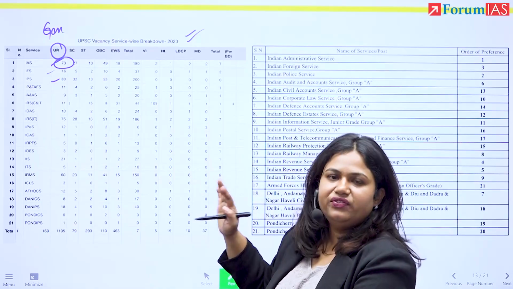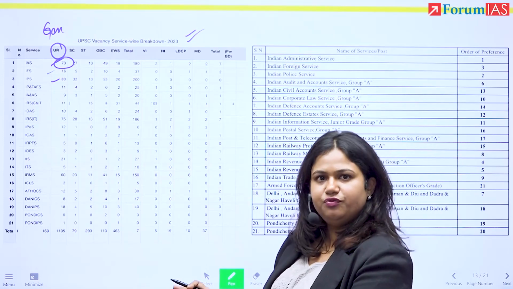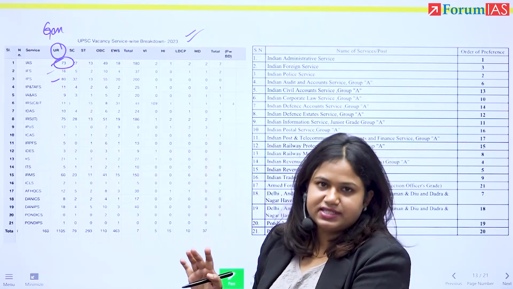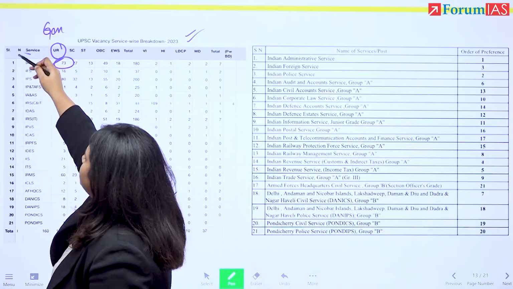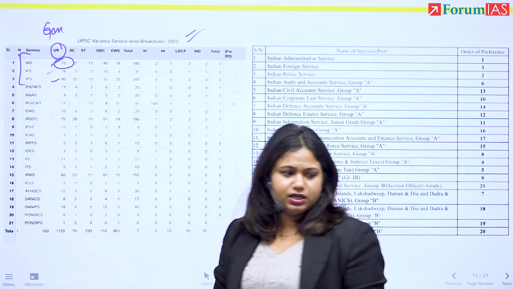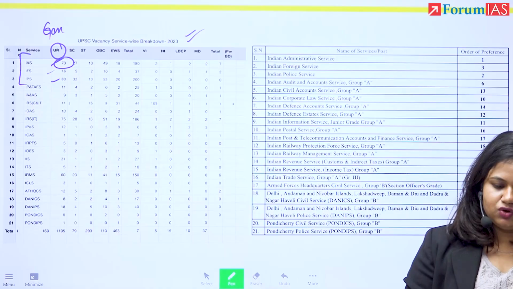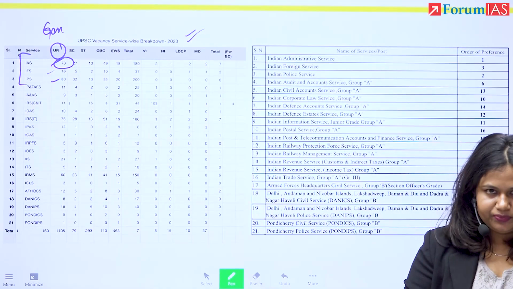70 to 85 seats of IAS will be there, right? 75-80 seats of IPS is usually there. Foreign services is usually much less. All right. Now, I classify these three to be in one group, right? So again, according to the quality of service, what happens, what does not happen, there are different groups that we can think of these services to be, right?